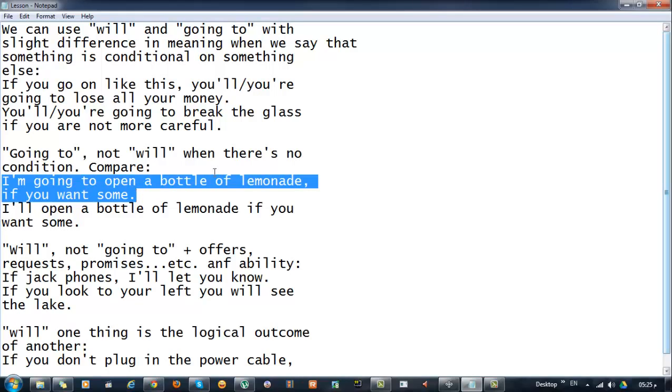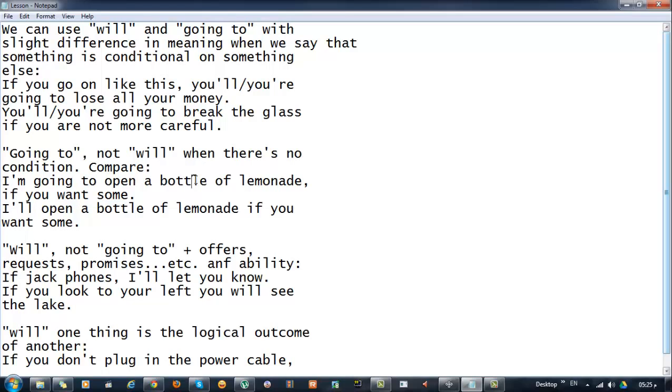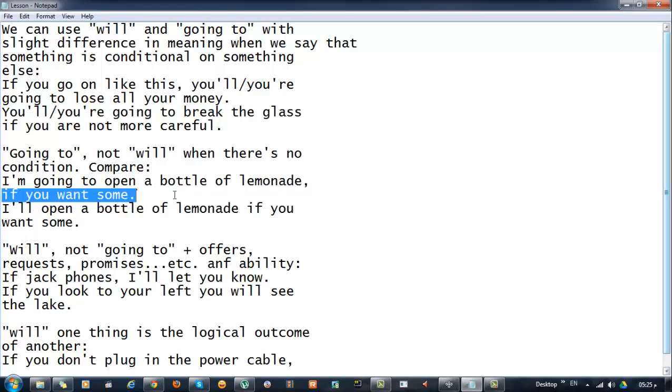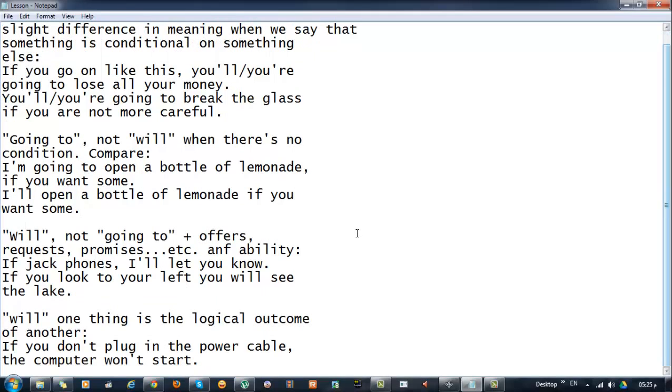So whether or not you want some lemonade, I'm going to open a bottle anyway. See, so there's no condition. I mean, this part of the sentence here will happen whether or not this part happens. You see? So this is where you use going to rather than will.